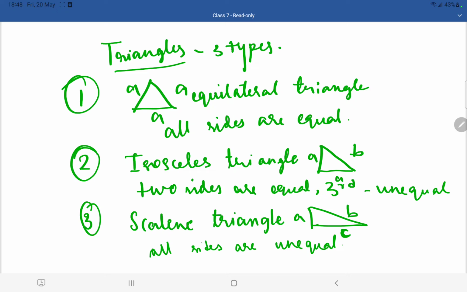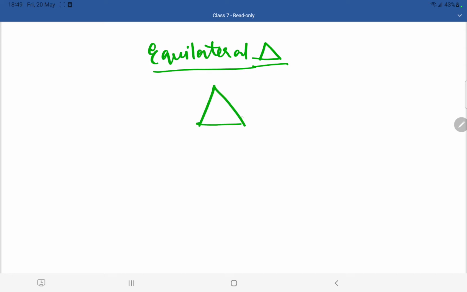Okay. Now let us see how to calculate the perimeter for each of these triangles. First, let us take the equilateral triangle. When I take an equilateral triangle, all the 3 sides are equal. I told you equilateral triangle means equal. Here in the name only you have equal, equilateral. So all the 3 sides of this equilateral triangle are equal.